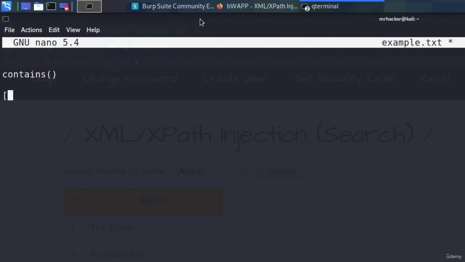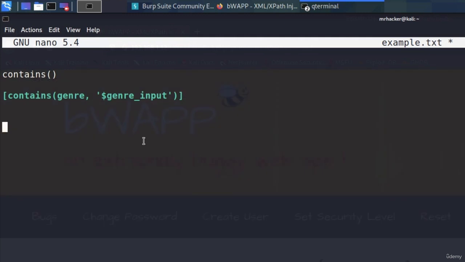Open square brackets, contains, open normal brackets, genre, comma, and then single quote, $, and something like genre input. It doesn't have to be called like this, but let's just assume that the application could have code that looks something like this. So, if the genre input is contained in the genre name, then it will just load that genre. So, let's also use this contains function ourselves to try to get everything that the application offers outputted.